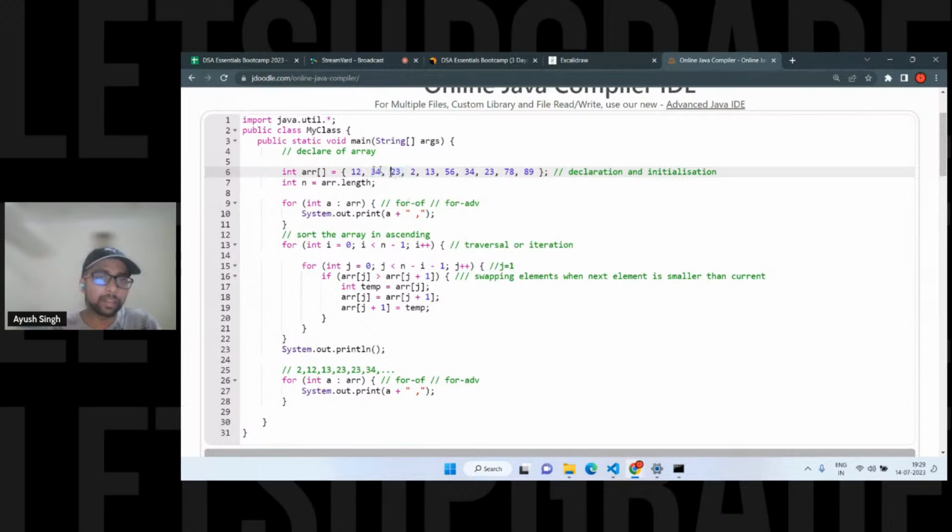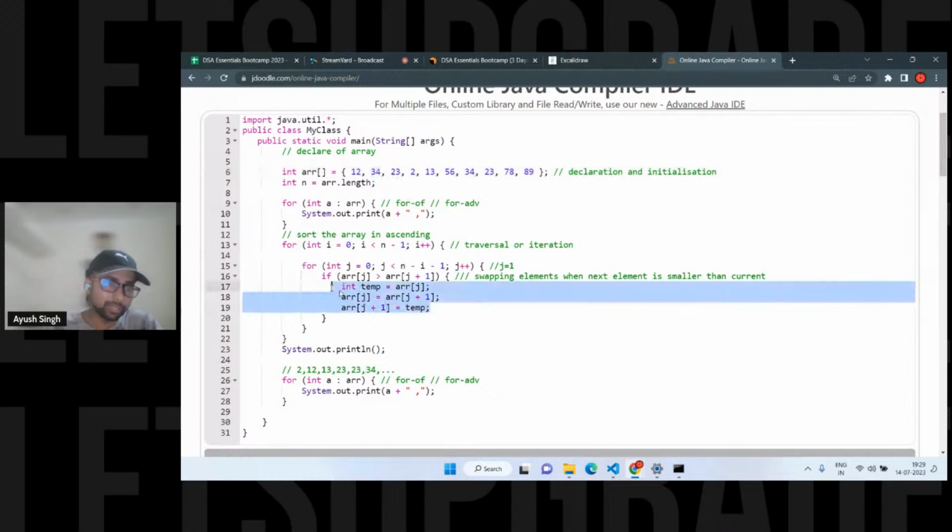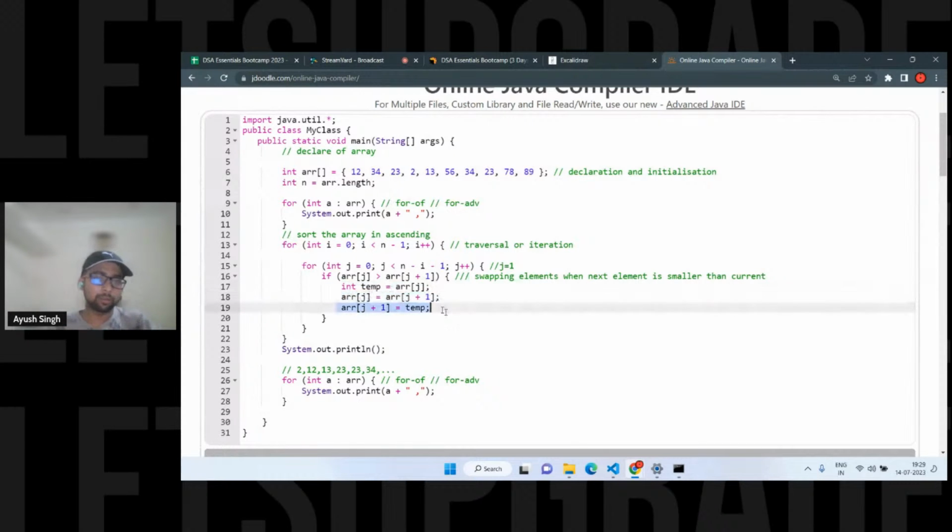Okay, so अगर आपका greater element आता है as the current element and next element is smaller, just swap it. These 3 lines for swapping the elements. Why we are using temp? Because if you are swapping it, the other value will be gone, right? If you are directly swapping, let's say like this, array of j में अगर आपने array of j plus 1 रख दिया, so how we are getting the array of j? That's why we are first storing the current element, then storing the next element into the current array of j. Afterwards again placing the temp variable into this 23.